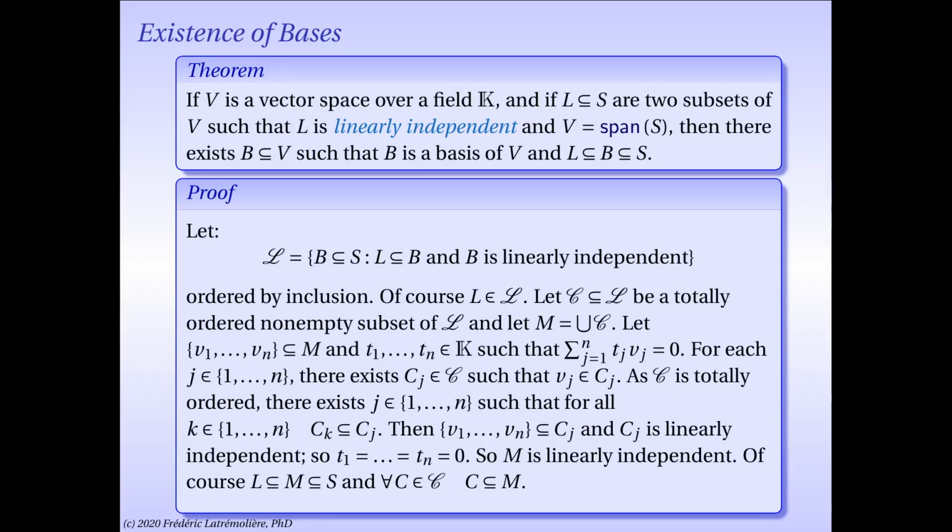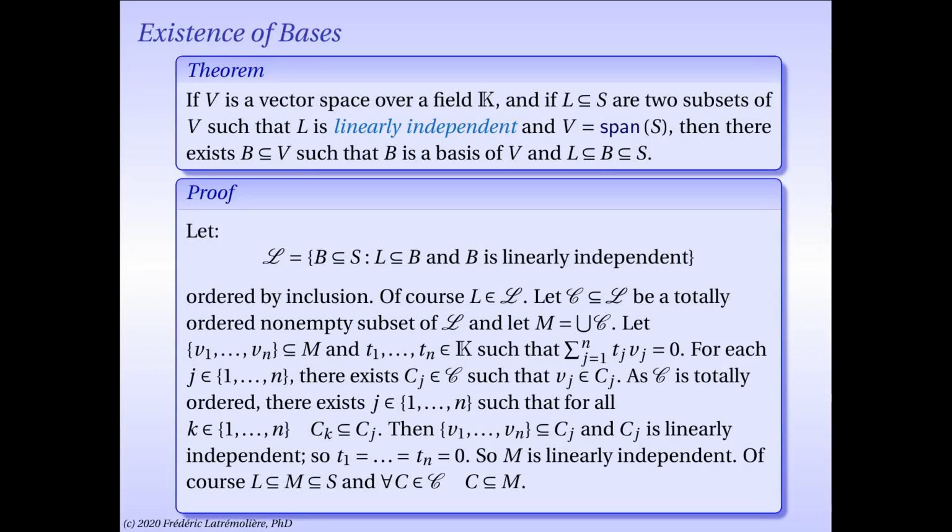So that means we can in fact find a j between 1 and n, such that for all possible k between 1 and n, C sub k is a subset of C sub j. So in particular, the set V1, etc., Vn is a subset of that C sub j, the largest among the collection C1 to Cn.